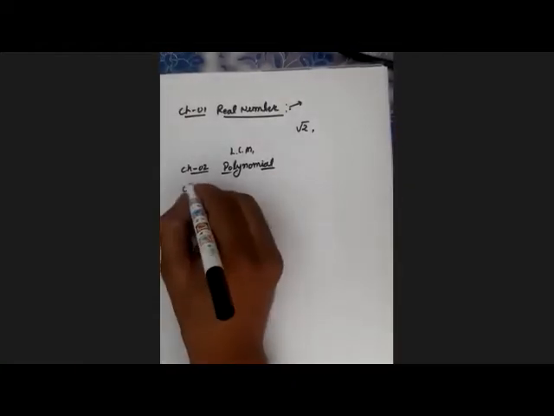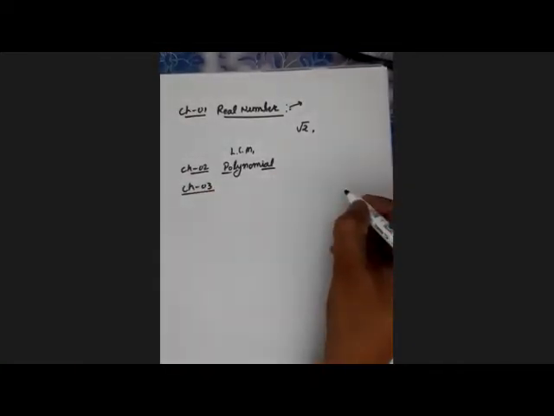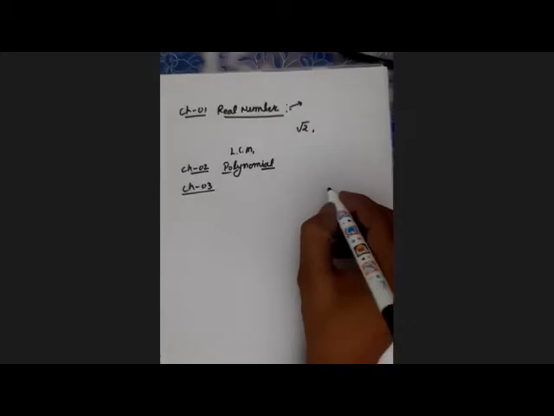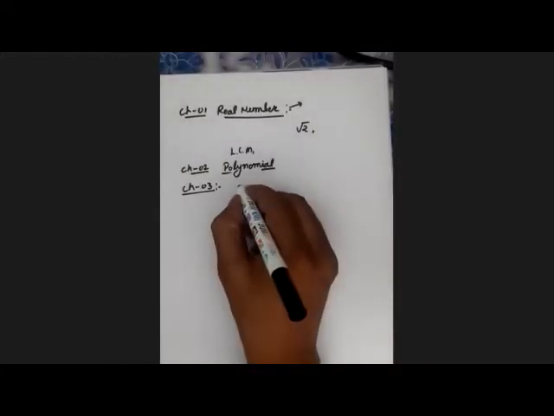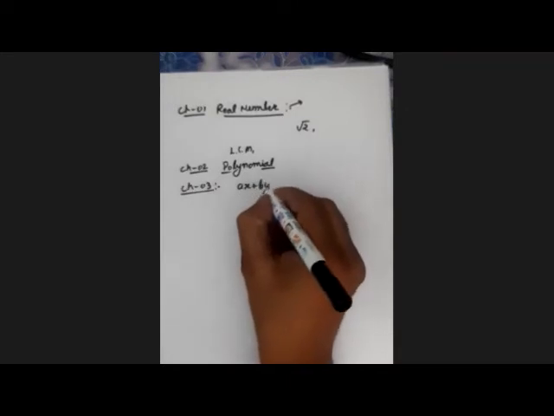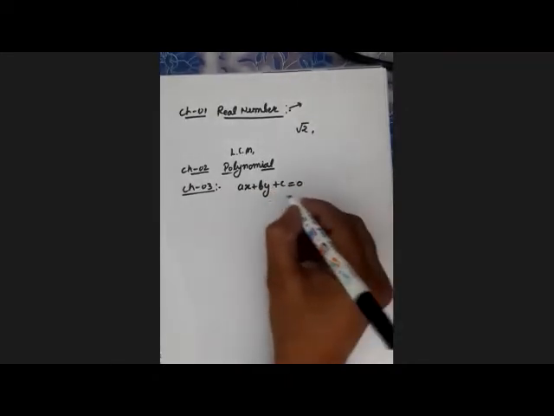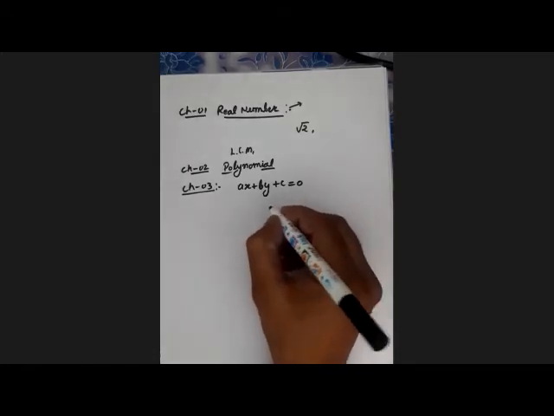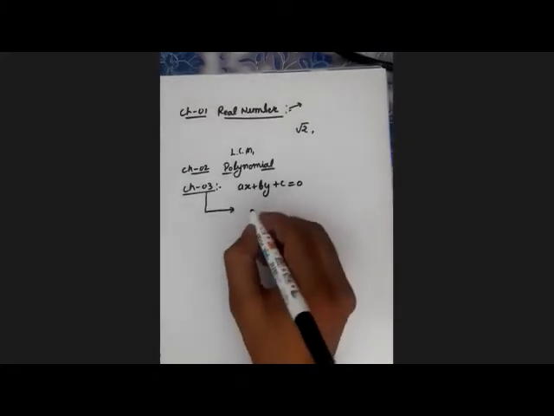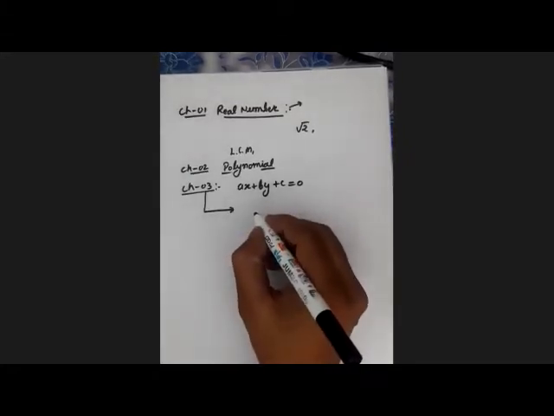Then chapter number 3 is a very important chapter, and it is correlated with the class 9 chapter on the linear equation of two variables. Students, in class 9 you learned only the linear equation of two variables, ax plus by plus c equal to 0, the number of possible solutions, and how the graph is drawn. But in class 10, in chapter number 3, you learn the pair of linear equations in two variables.